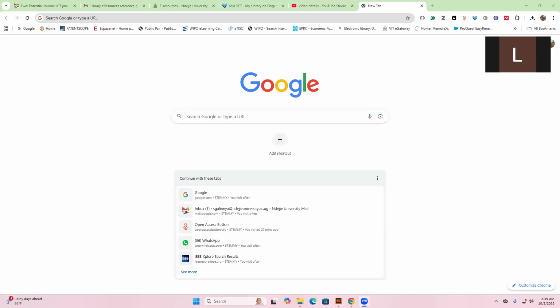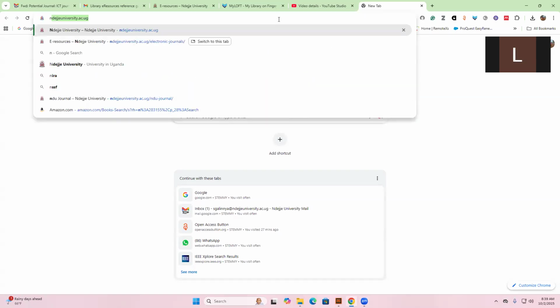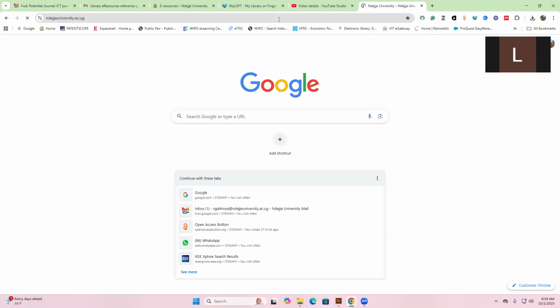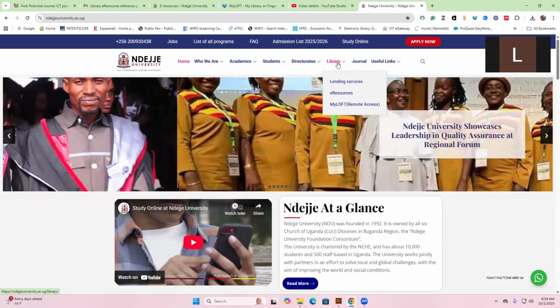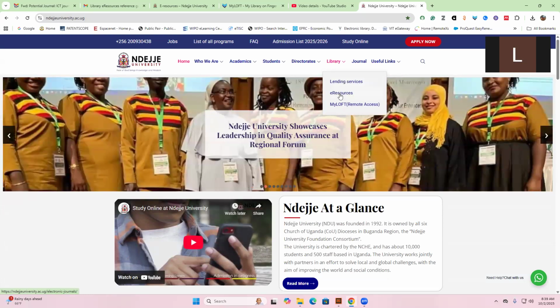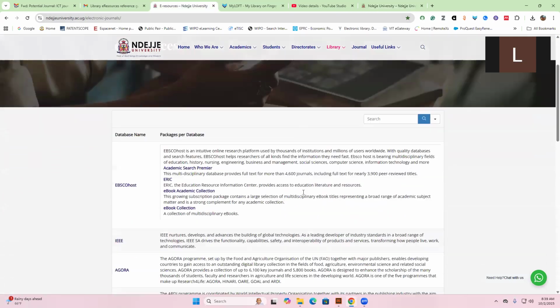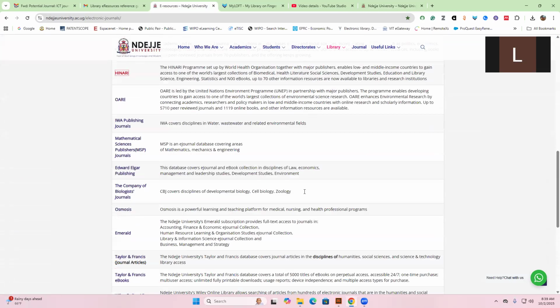So we are going to learn how we can access the online resources of our institution here at Ndejje University. The moment you go into your browser, you type in Ndejje University, which will take you to the homepage of the university. From here, you go to library and you click on eResources, which will take you to a list of different databases which we access as an institution.